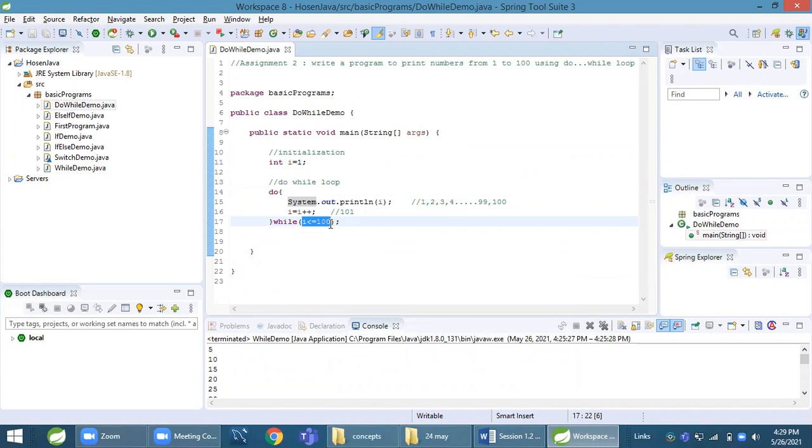Although the condition is true or false, it executes once, but in while, only if the condition is true will the body be executed. So that's why do while is also called exit control.